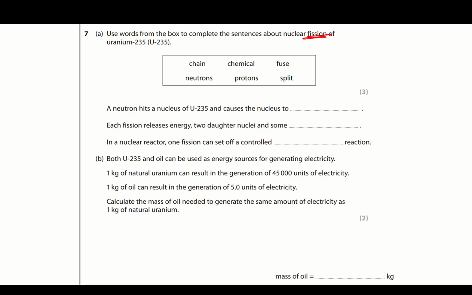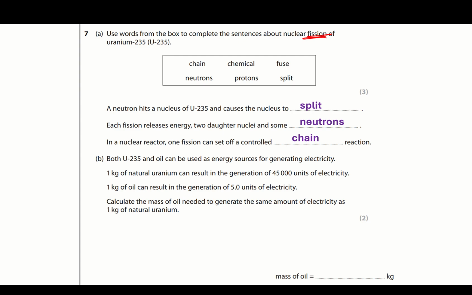And then in a nuclear power plant, we just control the neutrons. So a neutron hits a nucleus of uranium-235, and the neutron gets absorbed first, and then it splits. Each fission releases energy, 2 daughter nuclei and some neutrons, 2 to 3 neutrons. In a nuclear reactor, 1 fission can set off a controlled chain reaction.